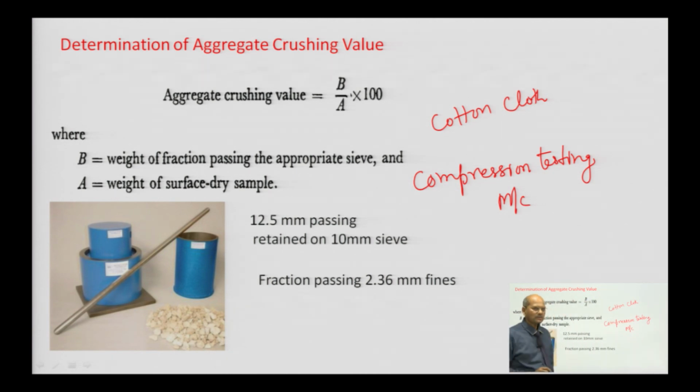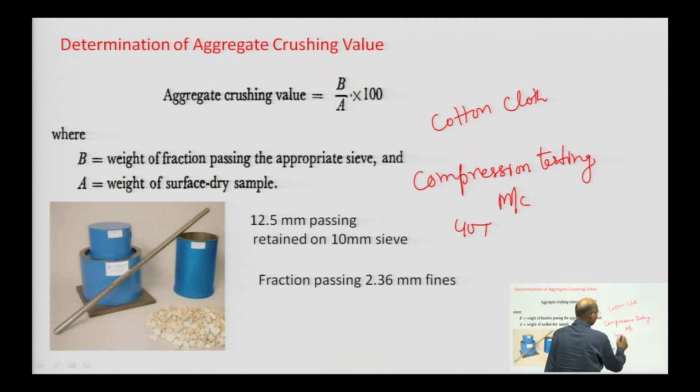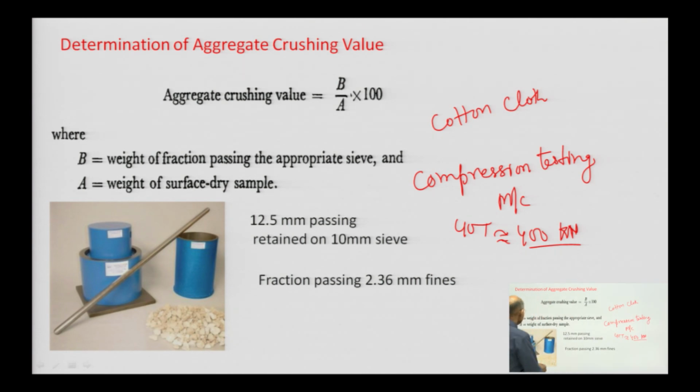How much should be the capacity? It should be 40 ton, or you can say 400 kilonewton load that you have to apply. After applying the load in the compression testing machine, you have to achieve this load and keep it for 10 minutes.